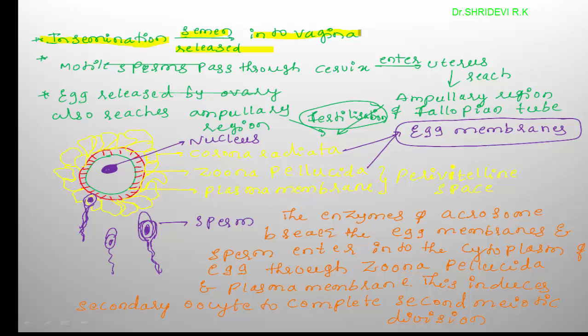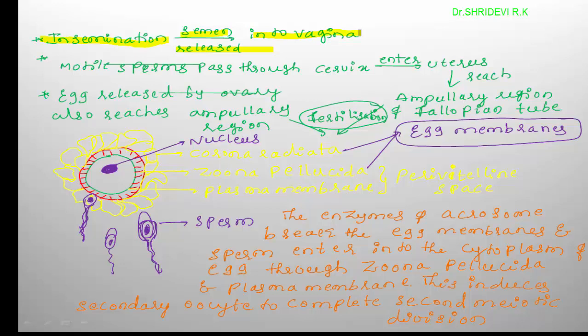What are those? Seminal vesicles, prostate gland and Cowper's glands or bulbourethral glands. The secretion of these glands represents seminal plasma.